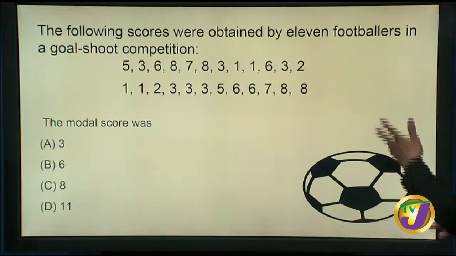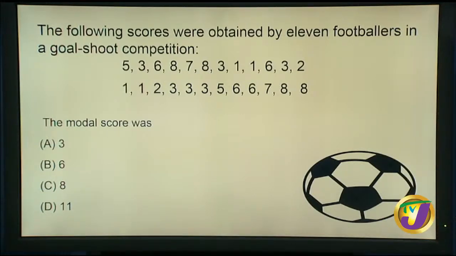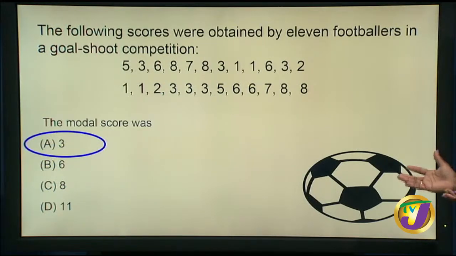Yeah, D is out. I mean, you may pick 8. So C is definitely there. So we could have said C, or 8. D. We could have said B, 6. We could have also said A, but now in looking at it, we realize that it's definitely A. Right. A. So the best thing to do when you get a set of data, if it is possible, which most times you're not getting a lot of data, just organize them in either ascending order or descending order. It really makes it easier to look at and easier to pick out your modal value.